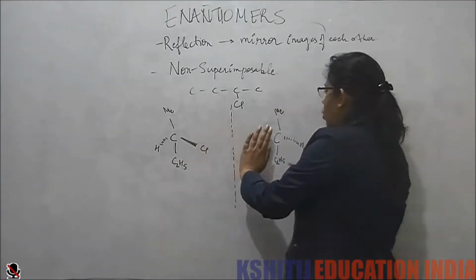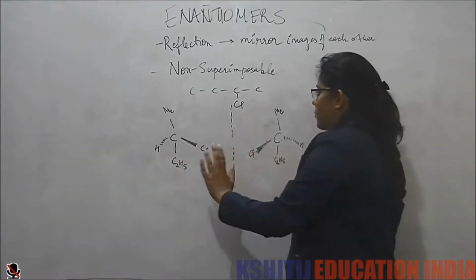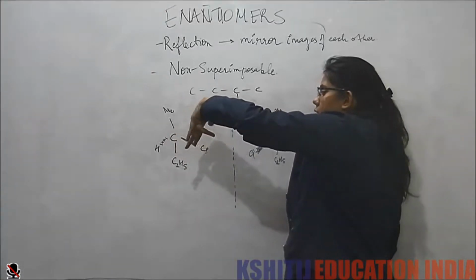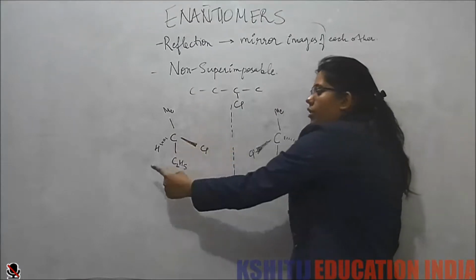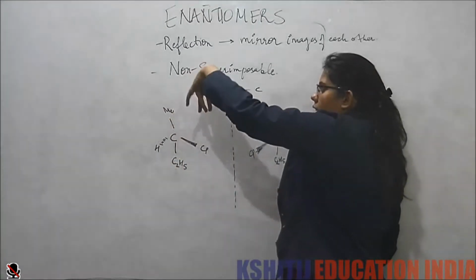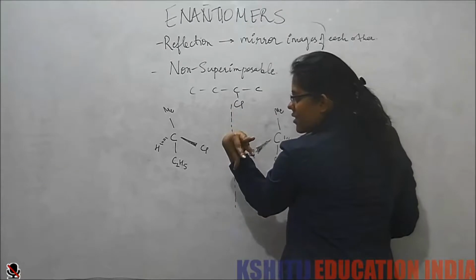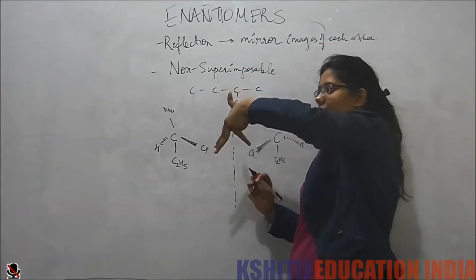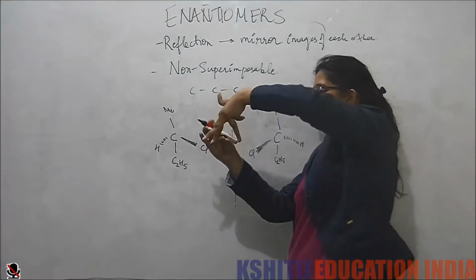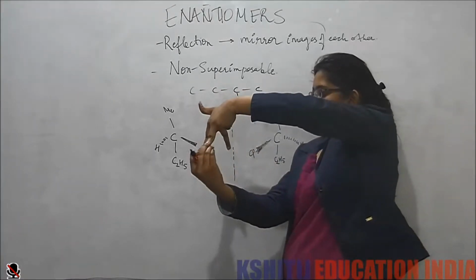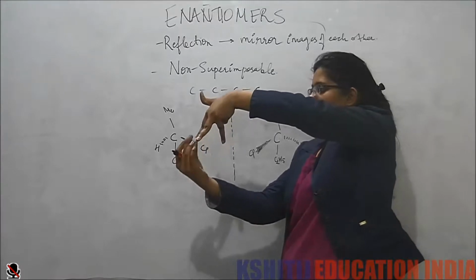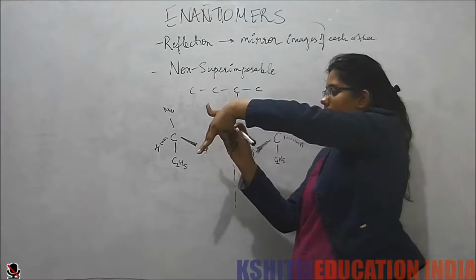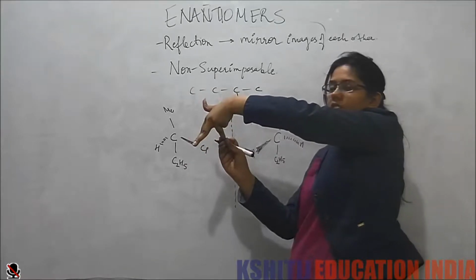Again, first fully convince yourself that in 3 dimensions, this chlorine is coming out, this hydrogen is going in, and there is a methyl on the top. So it has this kind of a structure. There is one methyl on the top, one chlorine coming out, the ethyl group on the plane of the paper, and this is the hydrogen that is going back.